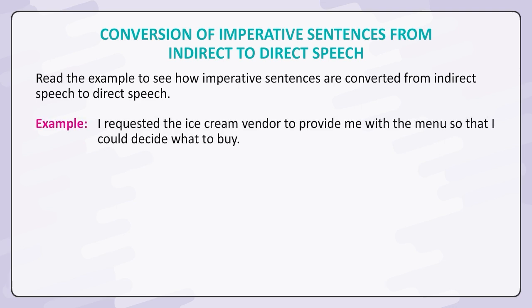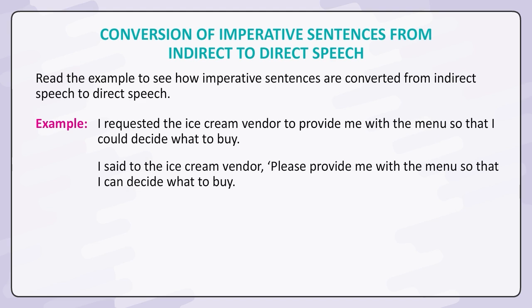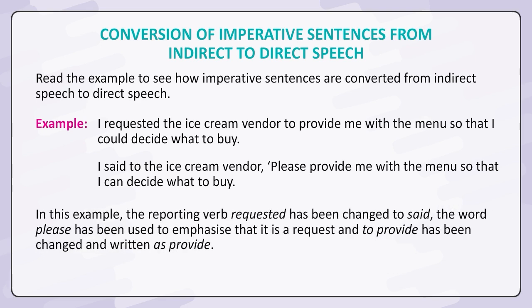Example: I requested the ice cream vendor to provide me with the menu so that I could decide what to buy. I said to the ice cream vendor, "Please provide me with the menu so that I can decide what to buy." In this example, the reporting verb requested has been changed to said. The word please has been used to emphasize that it is a request, and to provide has been changed and written as provide.